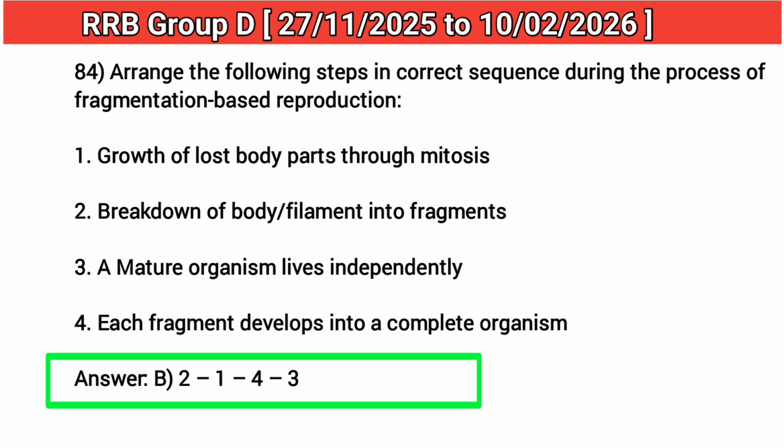84. Arrange the following steps in correct sequence during the process of fragmentation-based reproduction. 1. Growth of lost body parts through mitosis. 2. Breakdown of body filament into fragments. 3. A mature organism lives independently. 4. Each fragment develops into a complete organism. Answer: B.